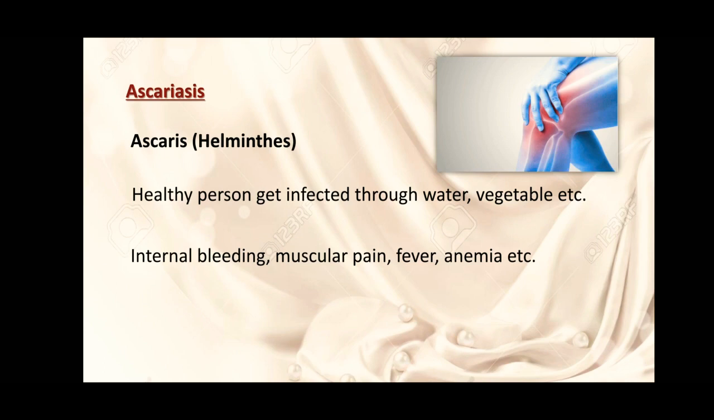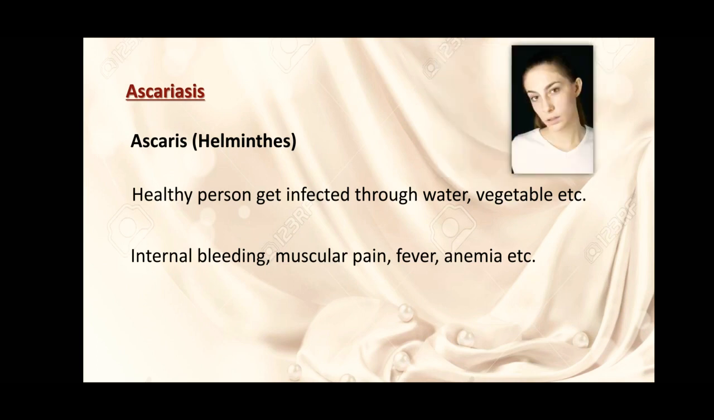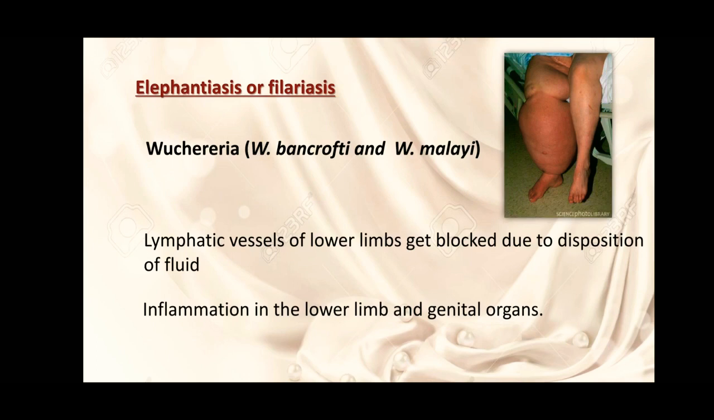A healthy person gets infected through water and vegetables. And the major symptoms of this disease: internal bleeding, muscle pain, fever, and anemia. Anemia means lack of blood in the body. So these are some symptoms of Ascaris disease. Next is elephantiasis or filariasis.